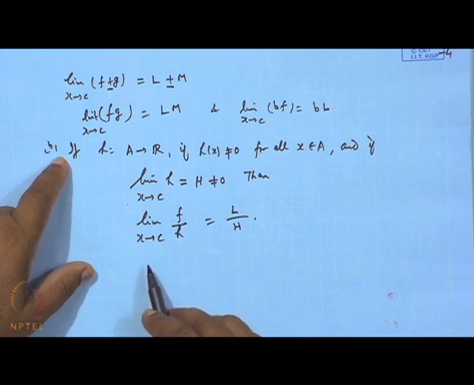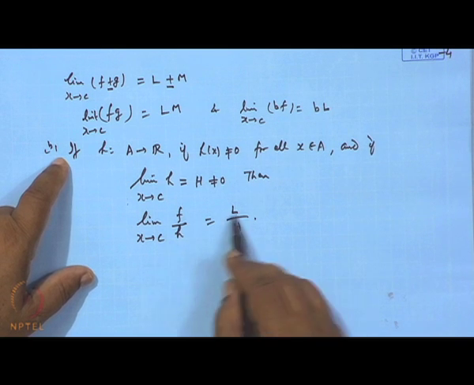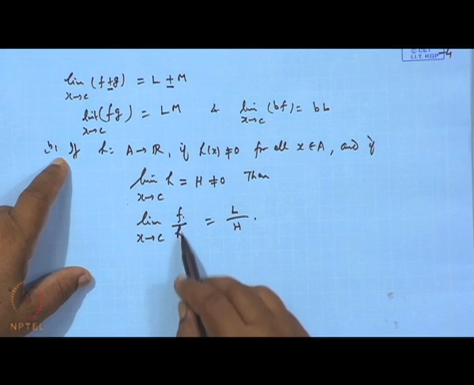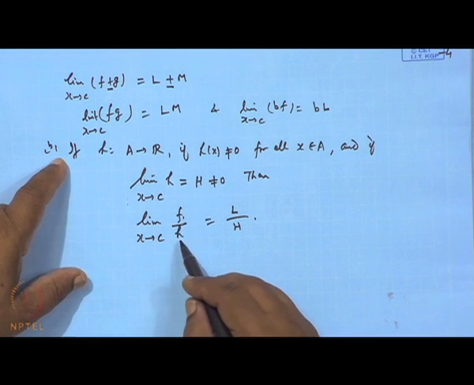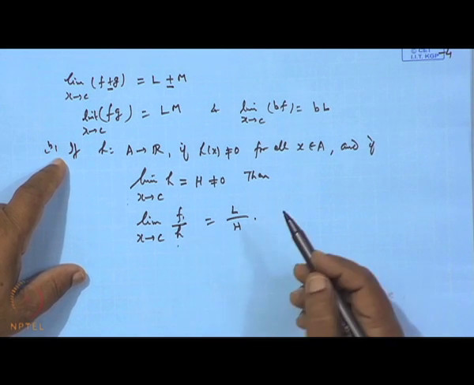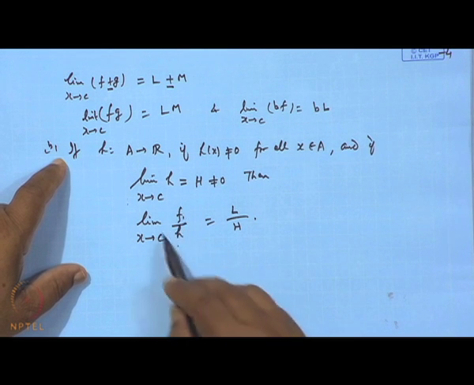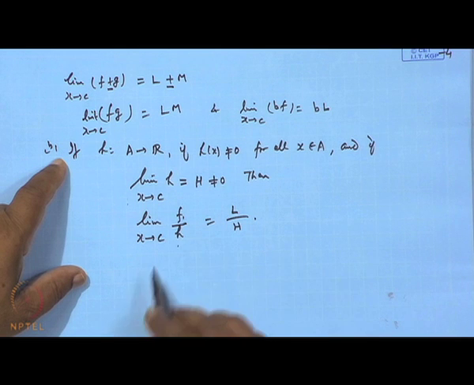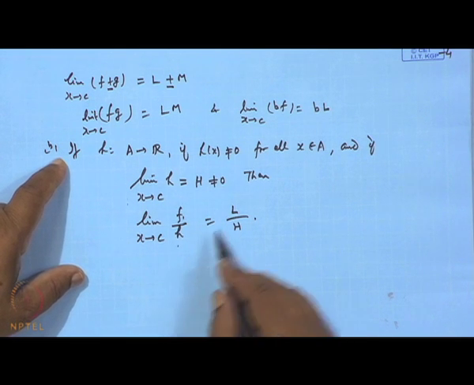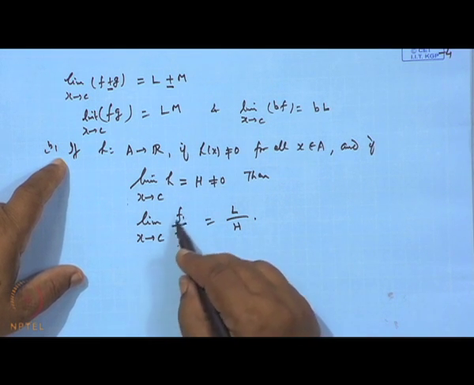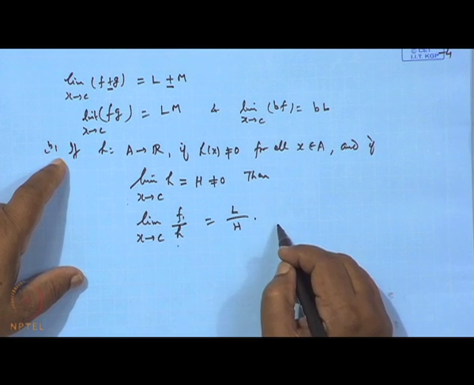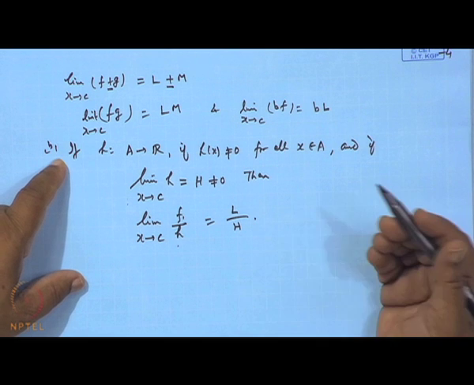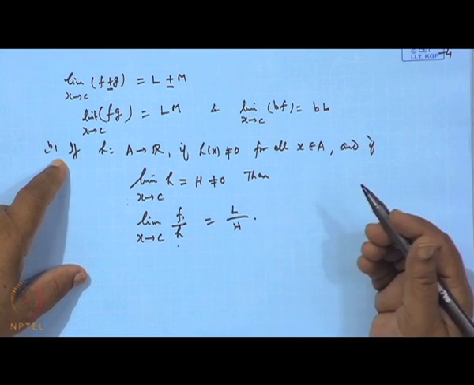However, even if f is also 0 and h is also 0, then we cannot define the limit of f over h, because that comes out to be an indeterminate case. The limit may or may not exist. Suppose the limit of f is also 0 and h is also 0, in that case when you substitute the value or take the limit, it will come out to 0 by 0. You cannot say the limit is 1 or 0, it may be anything. So the limit may not exist also.